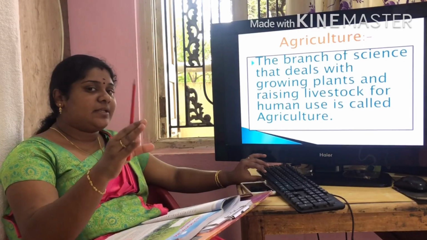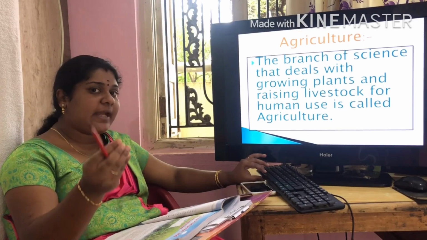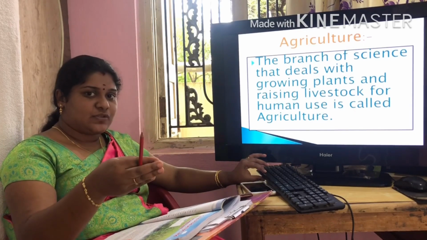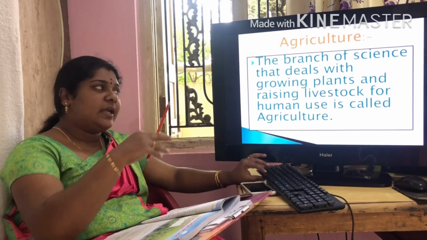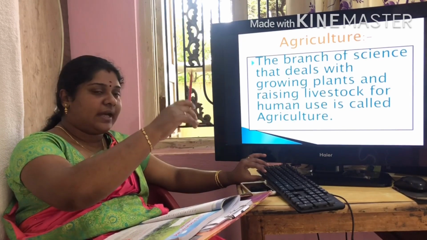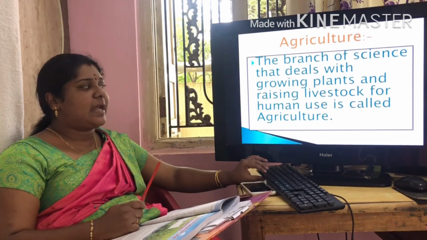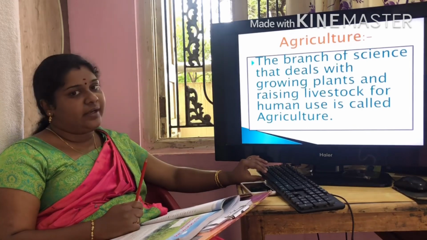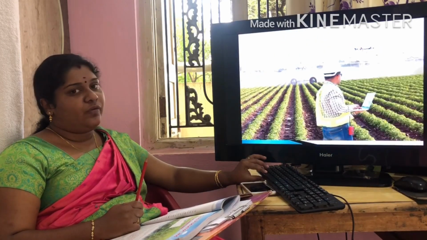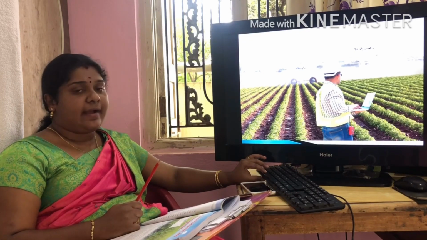Agriculture deals with the growing of plants for the food needs of human beings, and the livestock is also needed for human beings' food. So what deals with these things is called agriculture. The branch of science that deals with growing plants and raising livestock for human use is called agriculture. Okay, and now we have lots of facilities for agricultural functions.